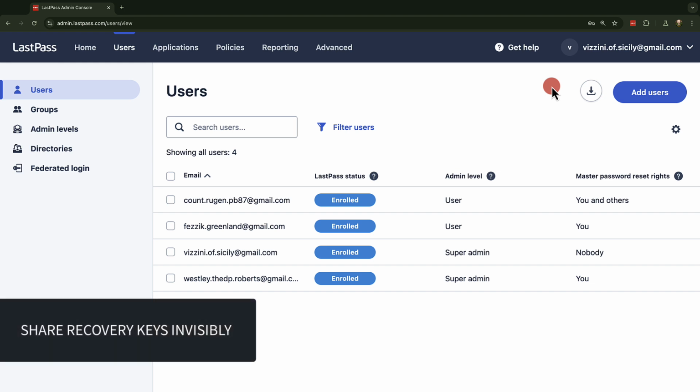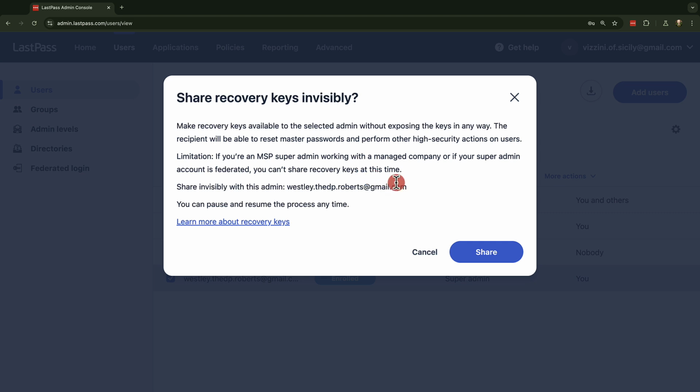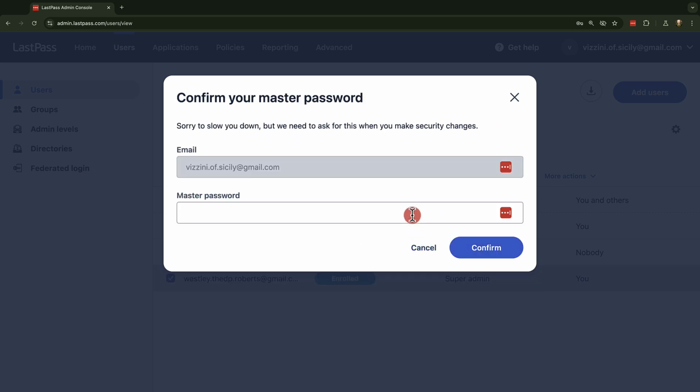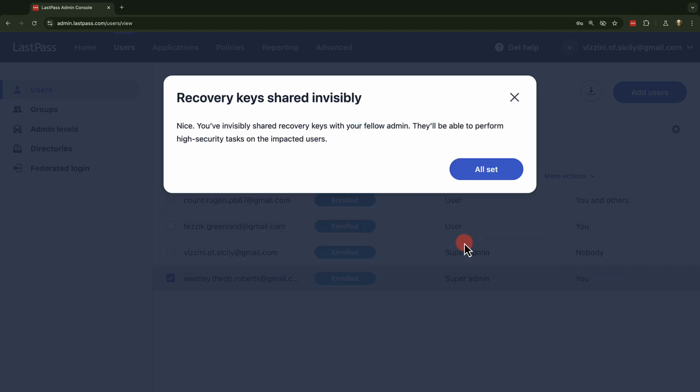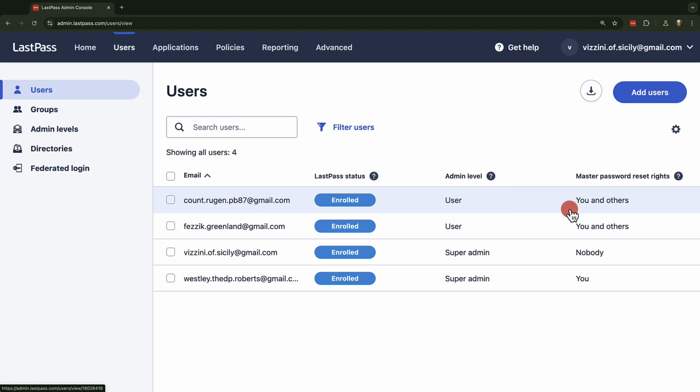Assuming the new super admin is added to the policy, the default super admin can go under Users, select the new super admin, and then click Share Recovery Keys Invisibly. We'll still need to verify this share, and then once it's verified, we'll enter in our LastPass master password and then confirm. Then we'll receive a verification that they were shared, and we can click All Set. Now we can see you and others listed for the other business users under reset rights.